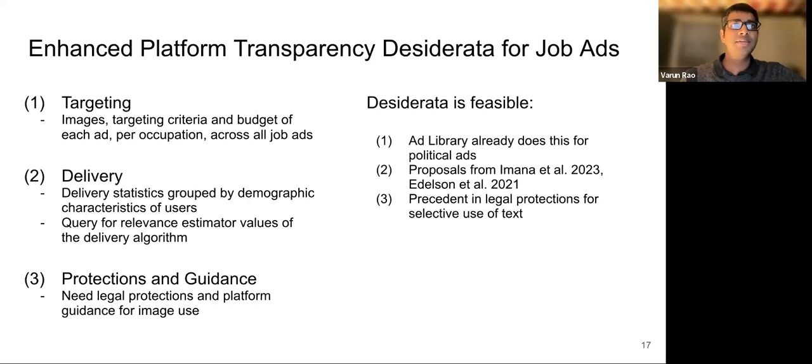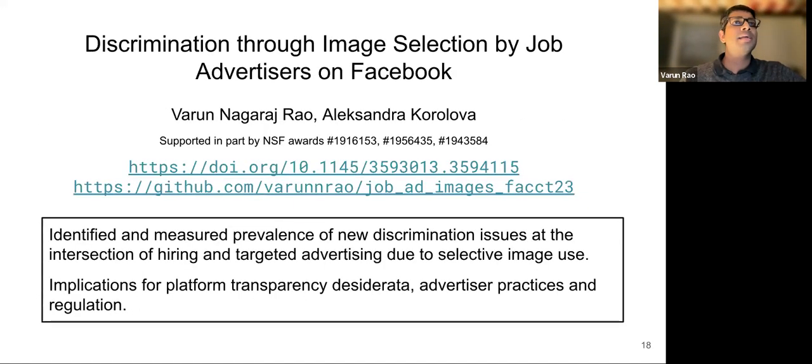This desiderata is feasible given the already existing features of the ad library for political ads, proposals on enhanced transparency from prior work by Imana and Edelson et al., and legal protections which exist for the selective use of text. In conclusion, we've defined a new approach that combines targeting and delivery through image selection, which is unaddressed by current mitigations. We've shown that such discrimination has implications for platform transparency desiderata, advertiser practices, and regulations.